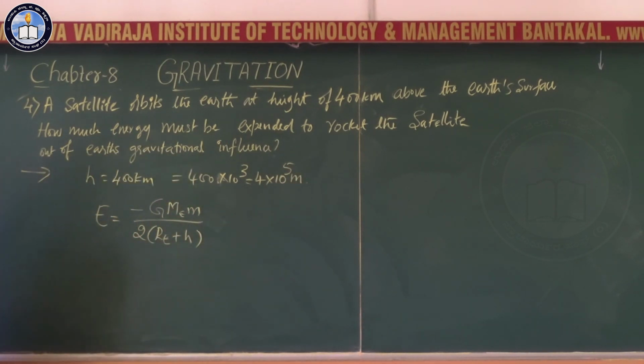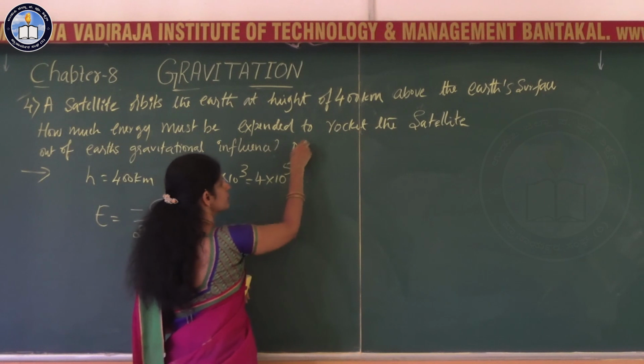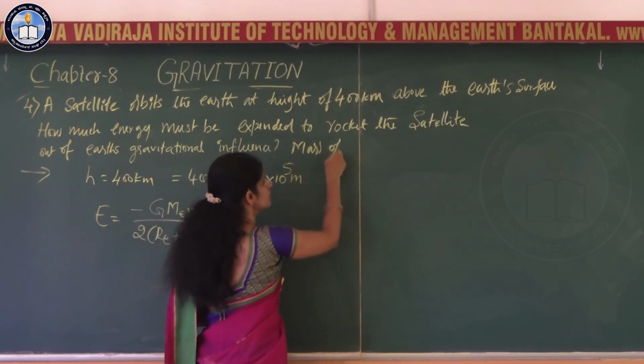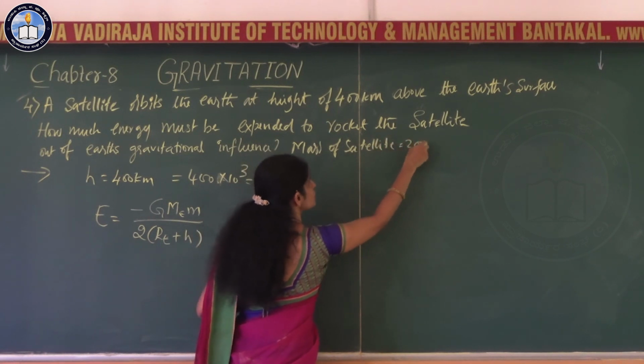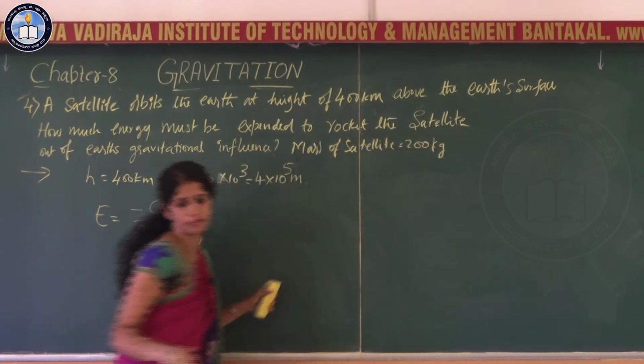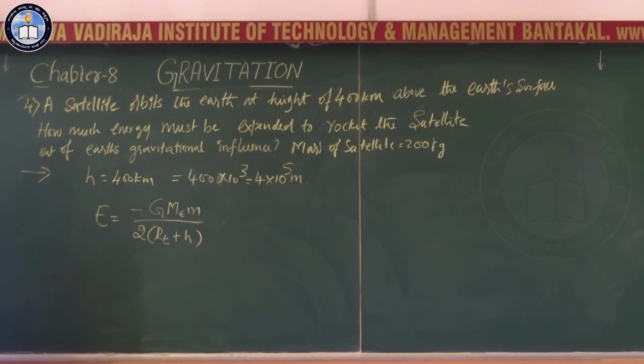Then the mass of the satellite is 200 kg.